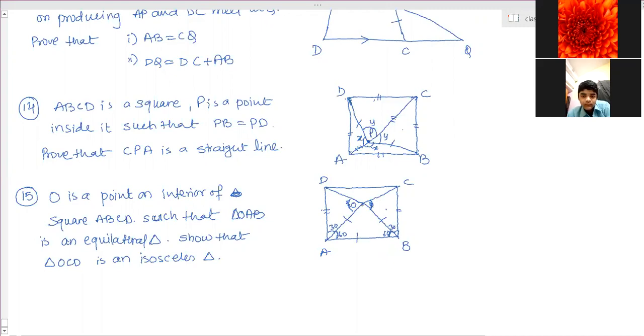So therefore OBC will be 30, OAD is equal to 30. Then AD is equal to BC because it is a square, opposite sides are equal. So by SAS congruency, these two triangles are congruent, and therefore OD is equal to OC by CPCT. So therefore COD is an isosceles triangle. Prove it.